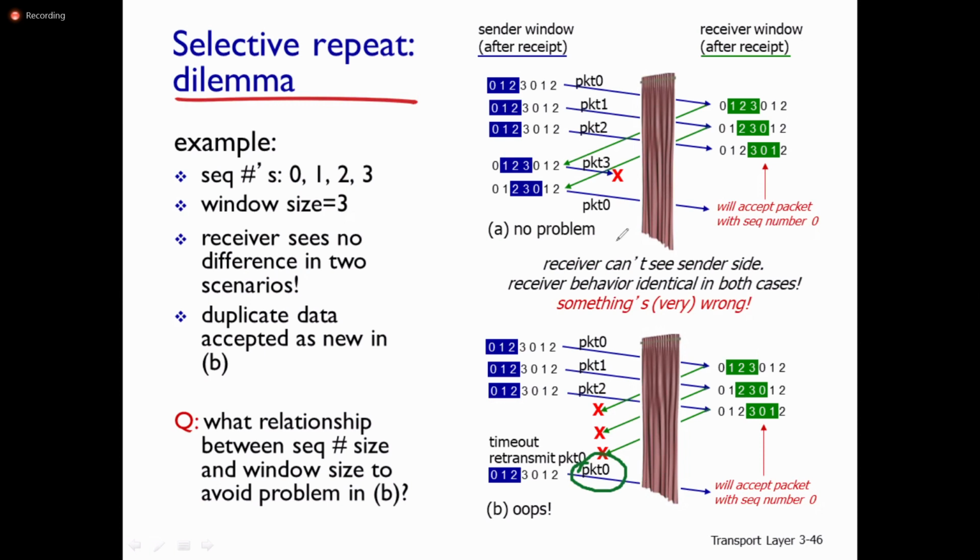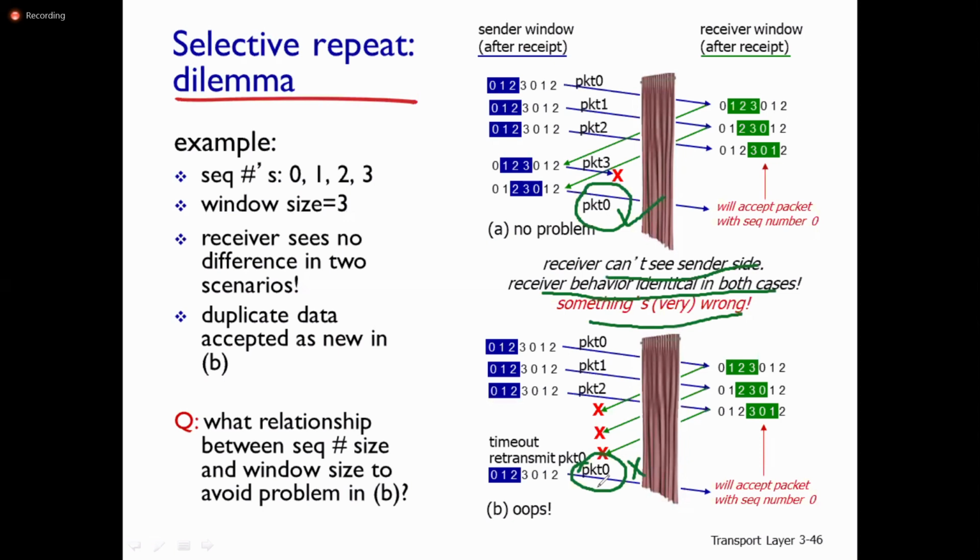But if you look at the first scenario, this packet 0 is not the duplicate one. This is the correct one, but in the second scenario it is the duplicate one. Actually, the receiver can't see the sender side. Receiver behavior is identical in both cases, but actually this is a duplicate packet in the second scenario.